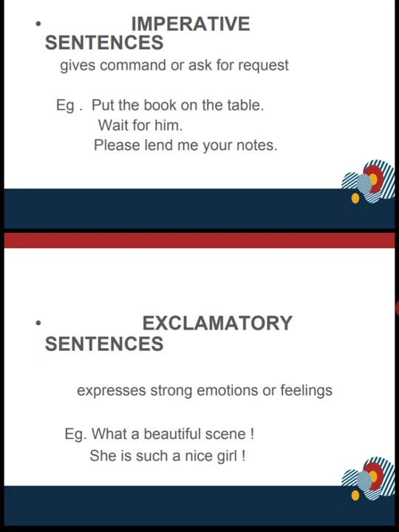When we are expressing different emotions or different feelings to someone, such type of sentences are called exclamatory sentences. And we remember at the end of these sentences we put an exclamation sign. So students, this is all about sentence and its kinds. Mainly these are four types of sentences and you have already gone through them in your junior classes.